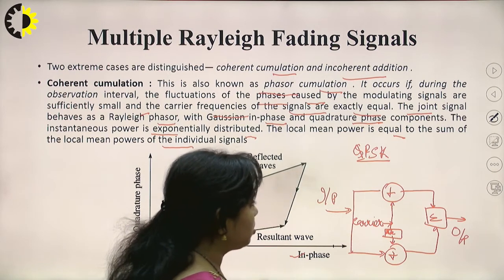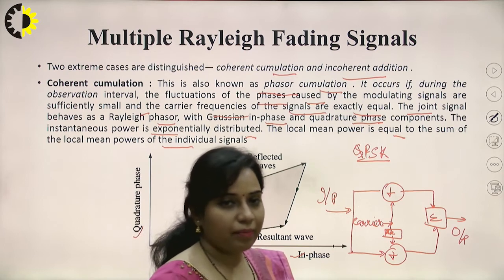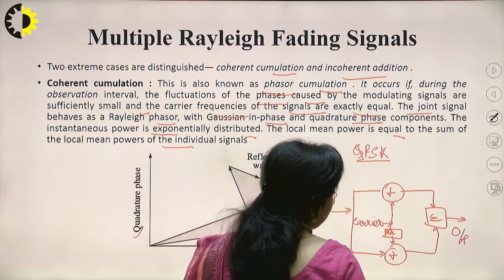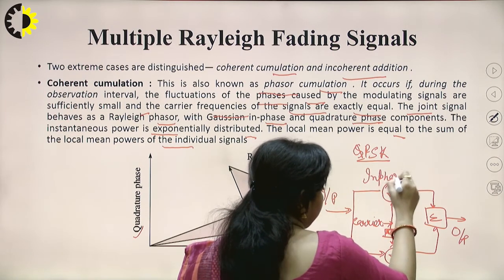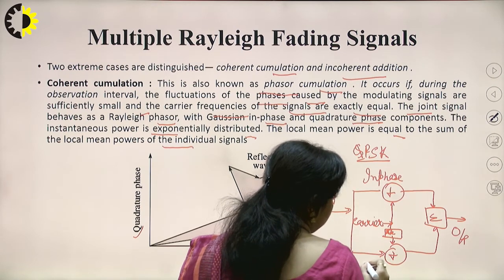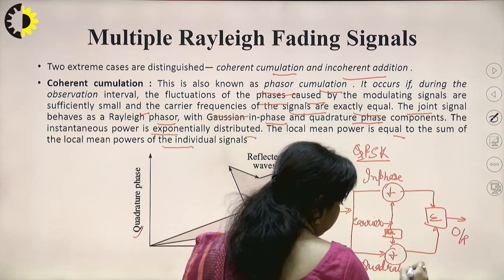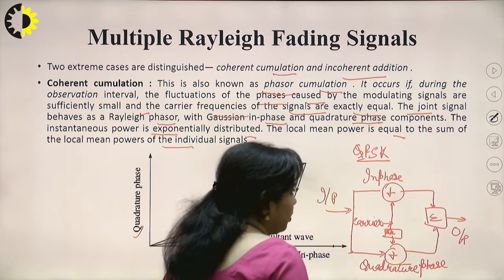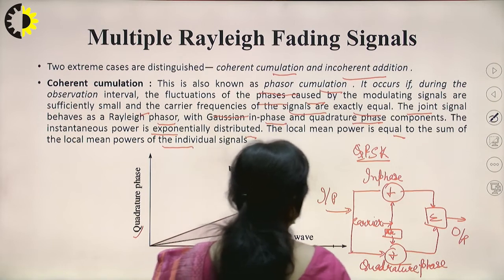So the basic concept of in-phase and quadrature phase is that whenever we use the same carrier frequency generated from the local oscillator, that is known as the in-phase component, and when we provide a 90-degree phase shift to the carrier signal, that is known as the quadrature phase component. So this is how we have to consider the two components.